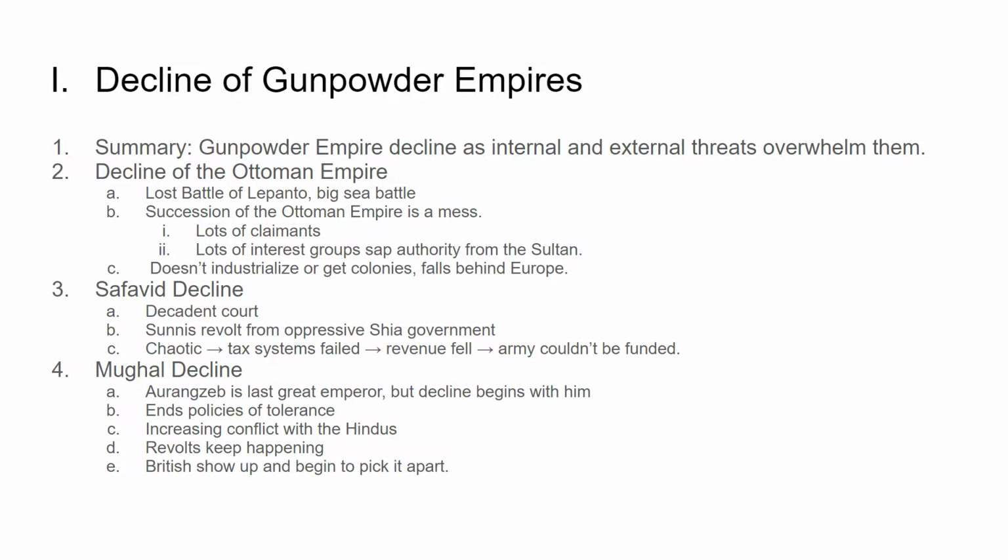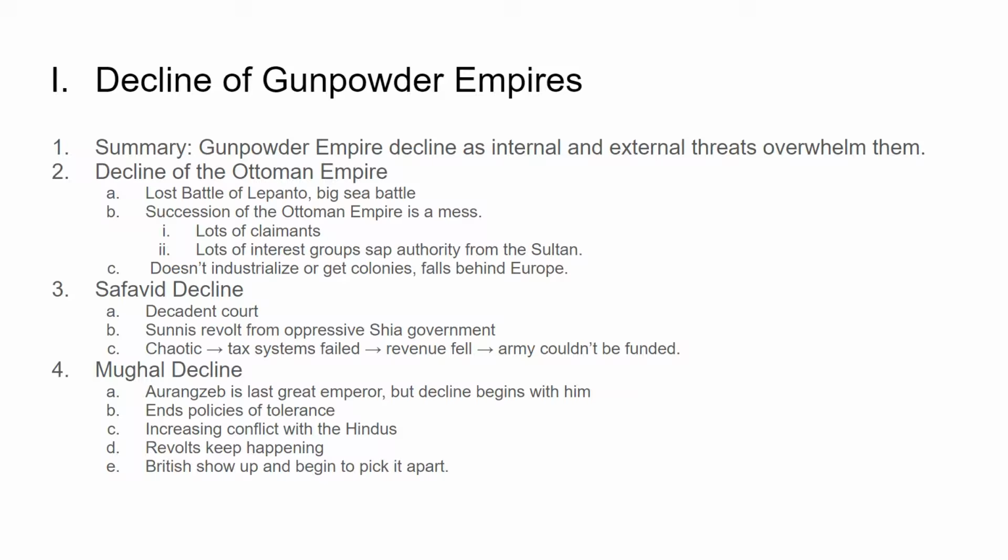So these gunpowder empires eventually decline. The summary is that gunpowder empires decline as internal and external threats overwhelm them. The Ottoman Empire declines because they lose a big battle called the Battle of Lepanto against some European countries. And then also they've got a lot of trouble figuring out who is going to be the next ruler of the Ottoman Empire. There's a common practice among Ottoman emperors of killing their brothers and their brothers' kids and anybody who could possibly be a future leader.